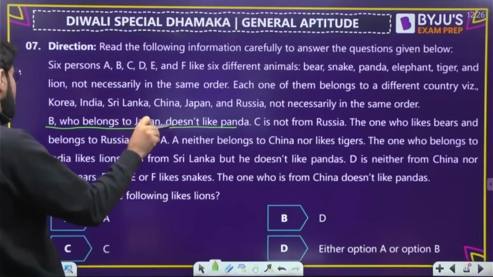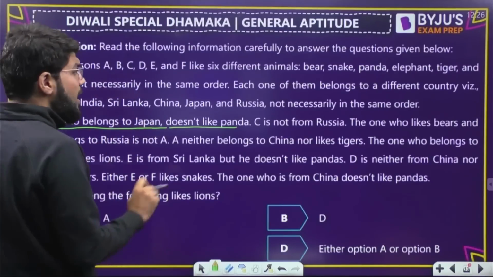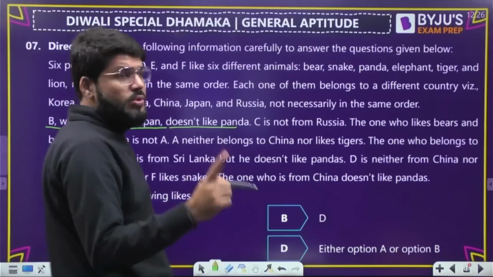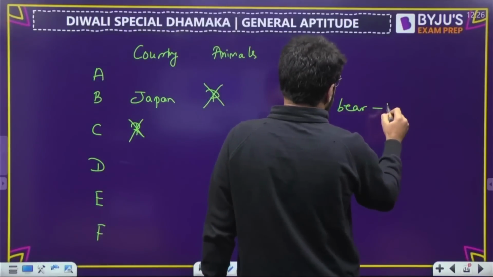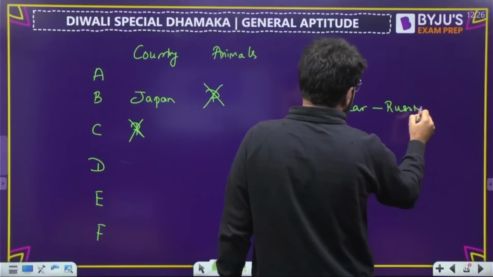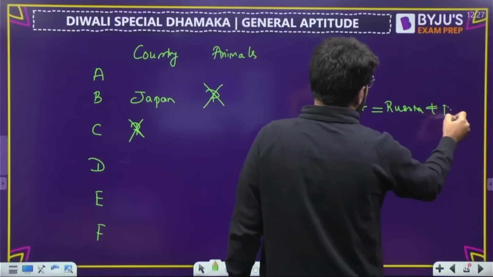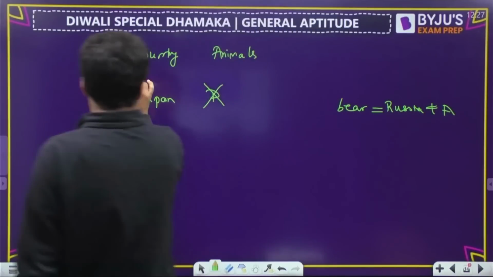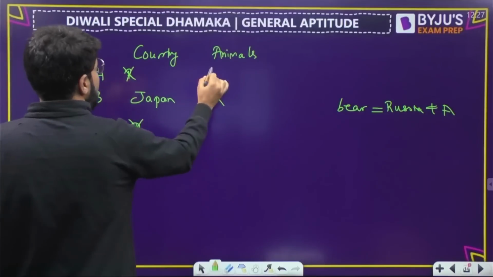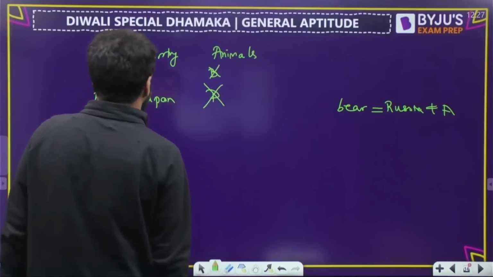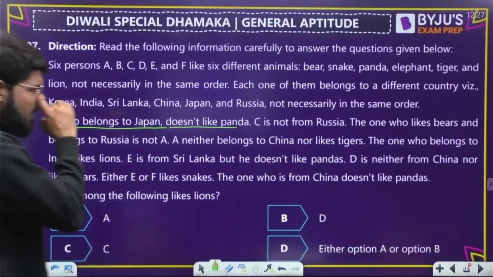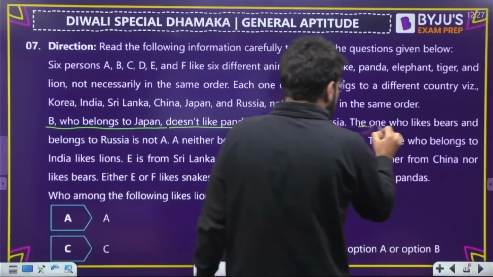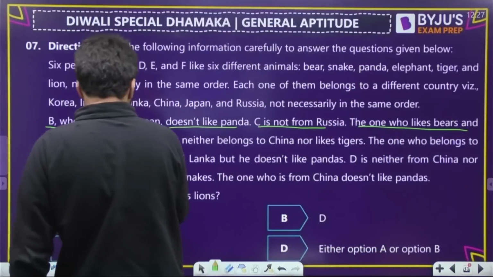The one who likes bears and belongs to Russia is not A. So bear and Russia will go together, but that is not A. So Russia will not come here, bear will not come here, right? So I have 2 crosses for Russia already. Okay, so this statement is used.